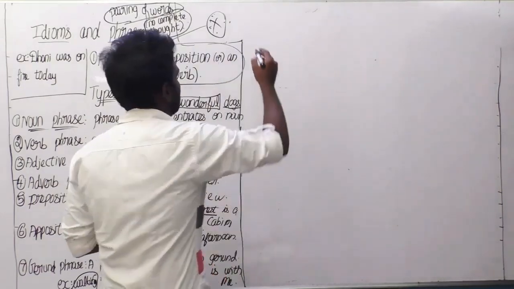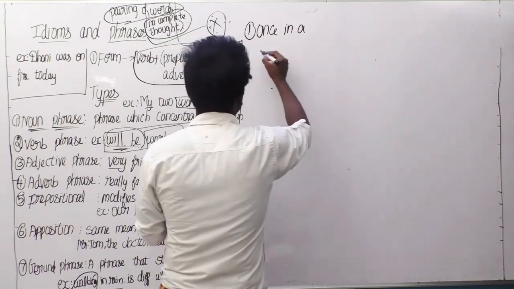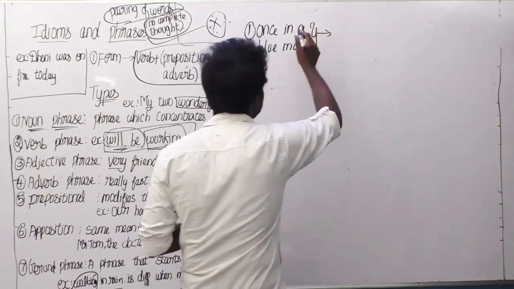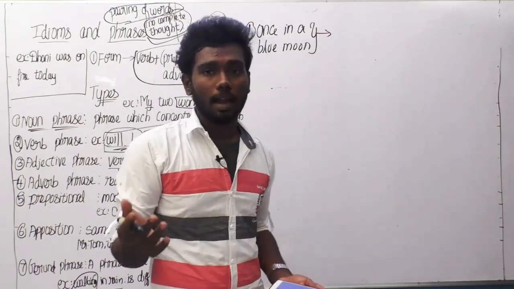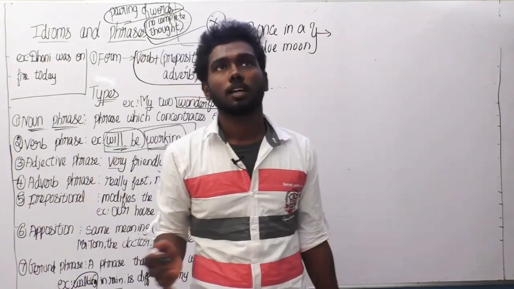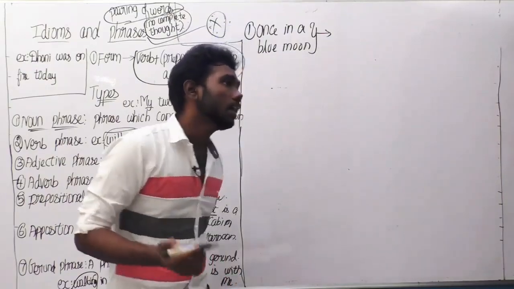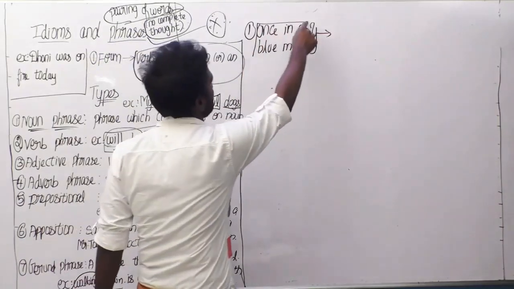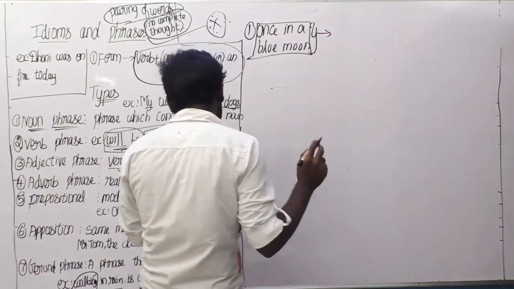For example, first idiom: once in a blue moon. Note down these things, guys. These are very important idioms. Once in a blue moon means something that happens rarely. So you can say that my friend comes to my home rarely, or in a different way, my friend comes to my home once in a blue moon. This idiom says that a thing which is occurring rarely is known as once in a blue moon.